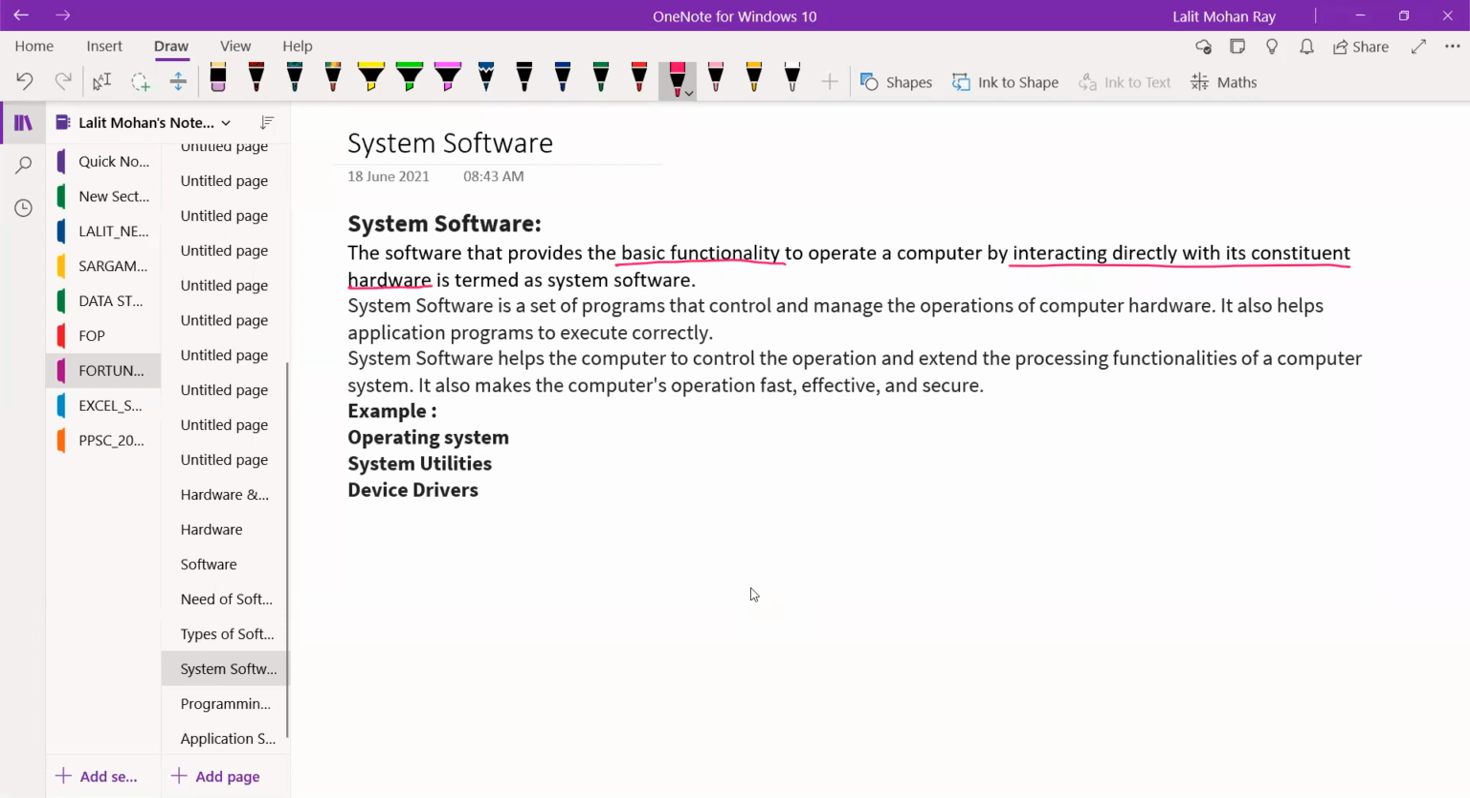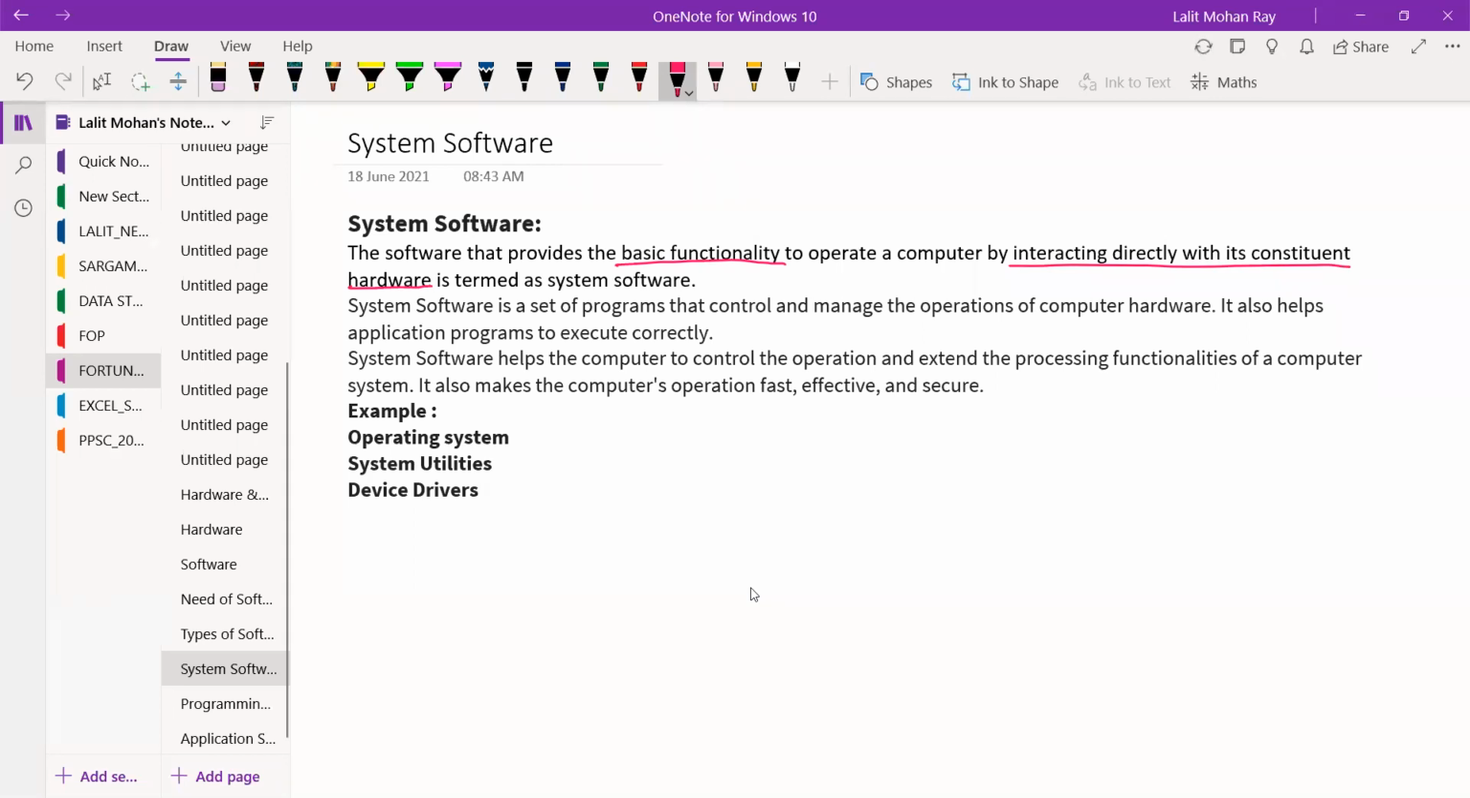What is constituent hardware? You will say a router. It is not a constituent hardware. Without a router, our system will be capable of working. You will say printer. It is not a constituent hardware. Without a printer, our system will work. So to activate our system properly, which are the mandatory, compulsory components? To activate those components, we require software, which is termed as system software.